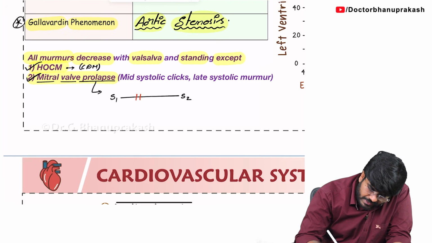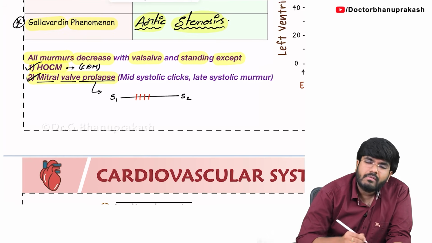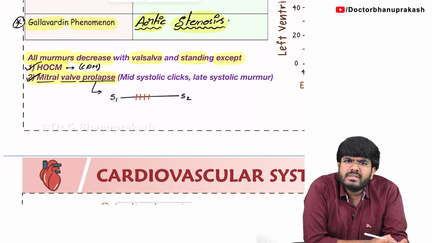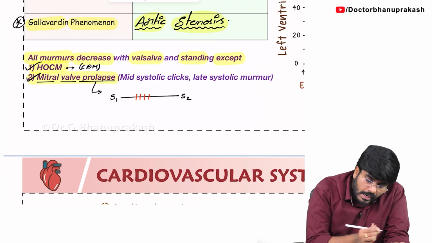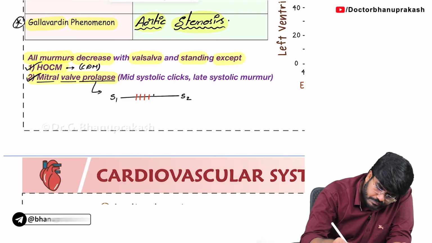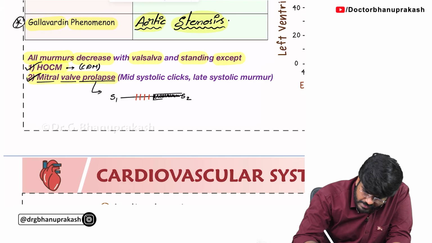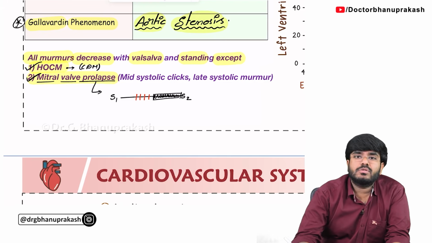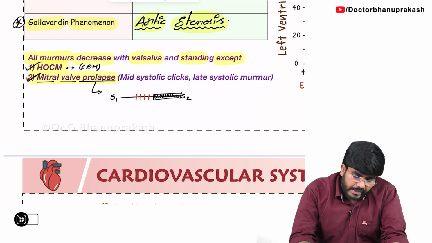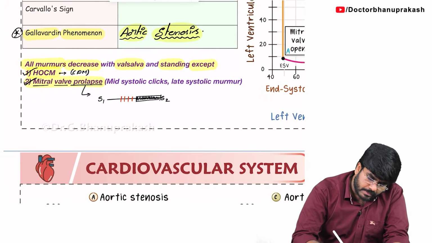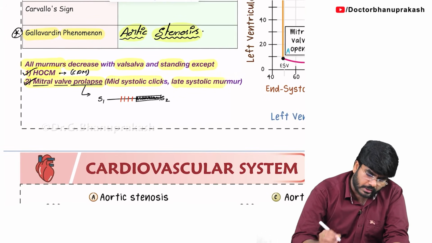If you see this word mid-systolic clicks, always think about mitral valve prolapse. And the patient is going to have a late systolic murmur. So it is mid-systolic click with the late systolic murmur.